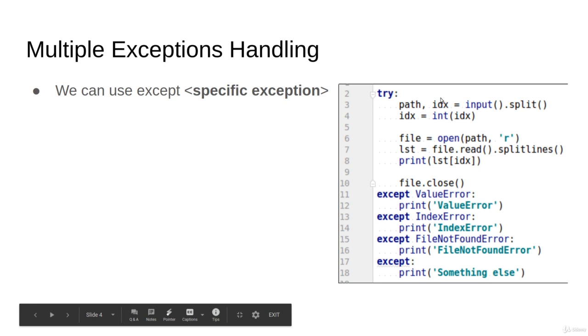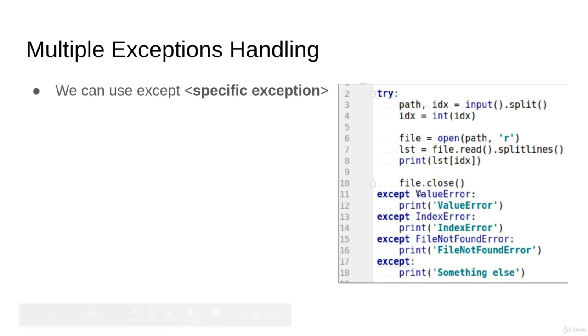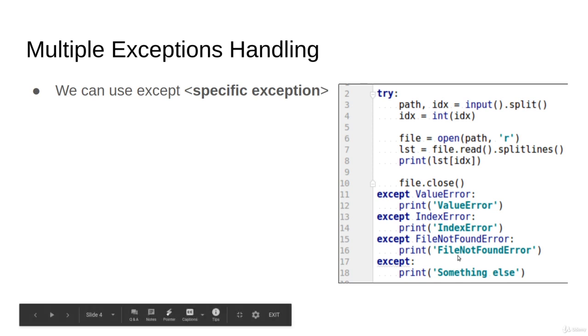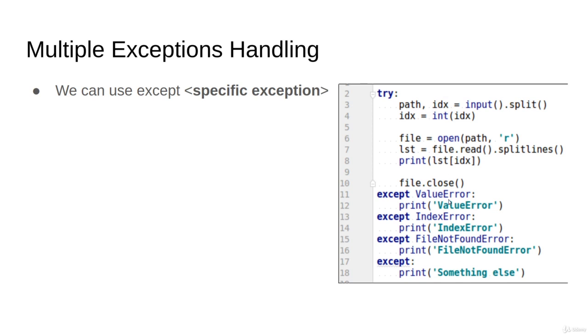Now, let's say that we have a value error. Then Python will check, is it except a value error? Yes, then it goes here. Let's say that we have a file not found error from line 6. If we run this code, it will go iteratively. Is it value error? No. Is it index error? No. Is it file not found error? Yes. So this one will be handled. If it's an index error, again, go here and here and here, and that's it.